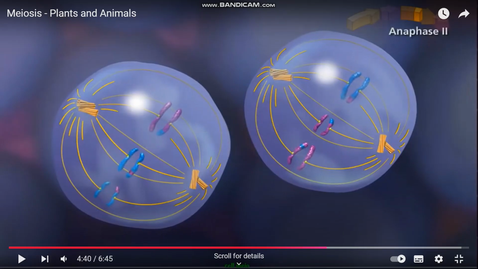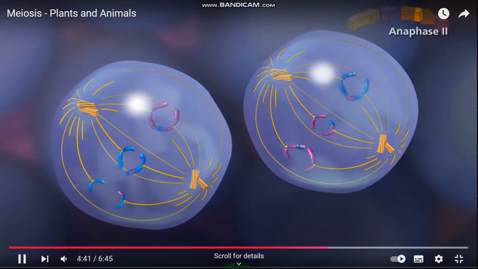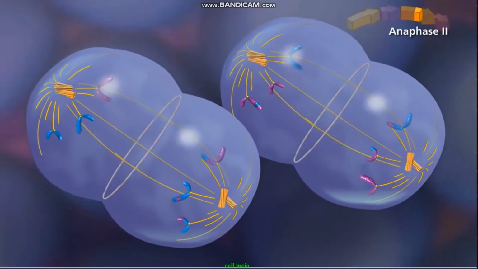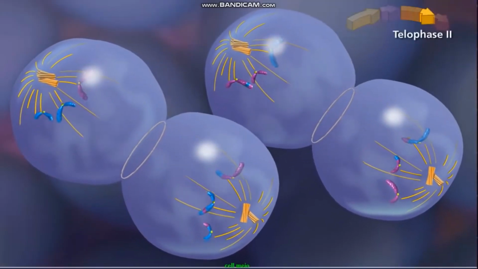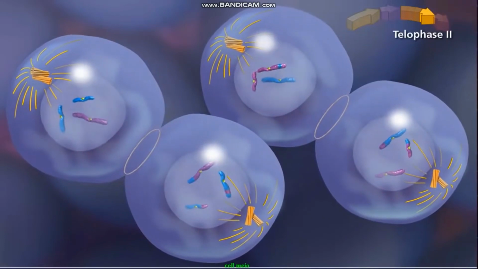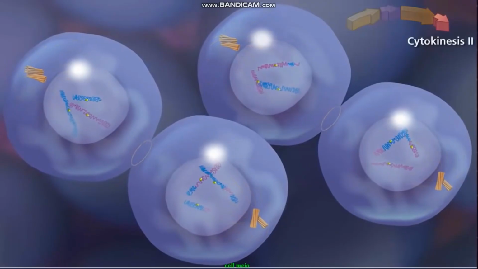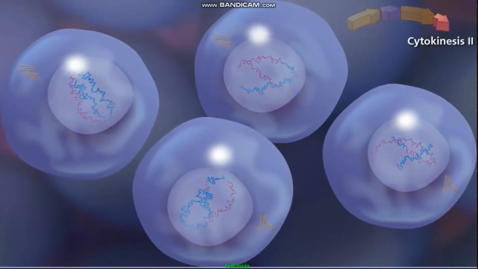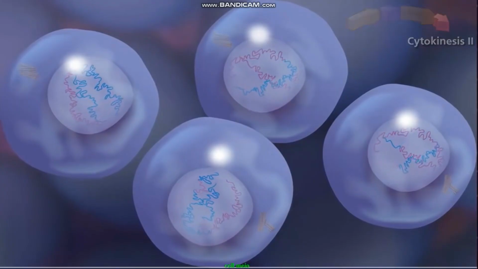During anaphase 2, sister chromatids separate and individual chromosomes move toward the poles. The entire process ends with telophase 2, as the chromosomes decondense and the nuclear envelope reforms. Cytokinesis occurs, and cleavage furrows separate the two daughter cells into 4 haploid daughter cells.